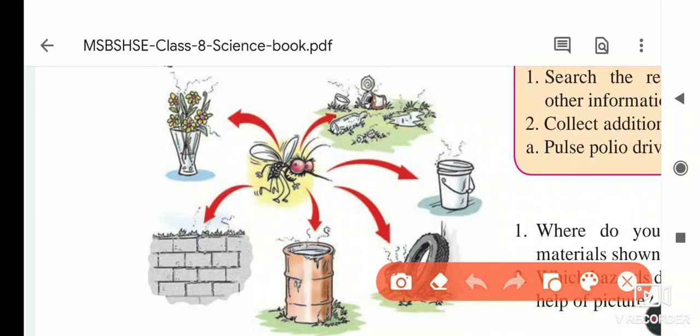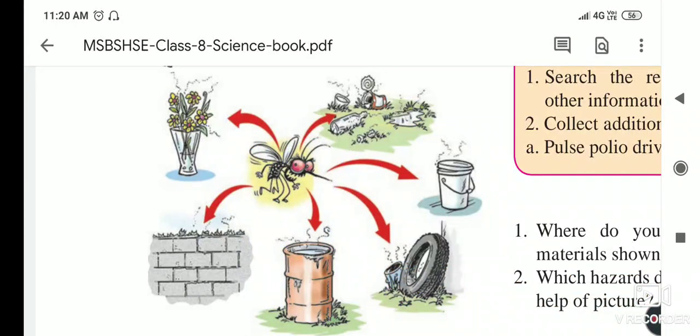And what happens in these places, these mosquitoes lay eggs. Due to this, a larger number of mosquitoes breed, and they spread diseases like malaria and dengue. Such diseases are spreading due to these mosquitoes.